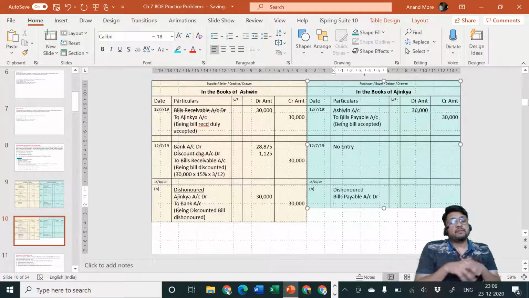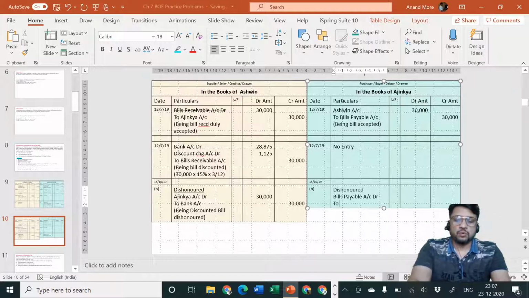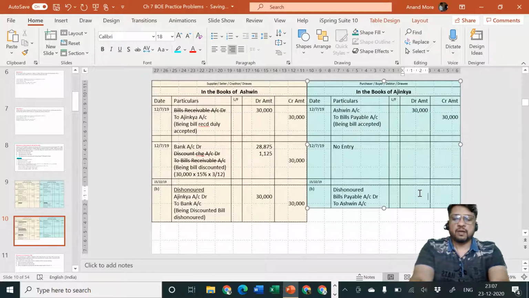And what will happen? Despite the fact that bills payable is getting cancelled, losing its value, still Ashwin is the person to whom we should have paid, but we have not yet paid. So Ashwin is our creditor. So to Ashwin account. The entry will be bills payable account debit to Ashwin account. Amount is rupees how much? 30,000.